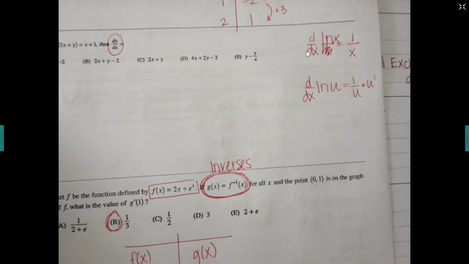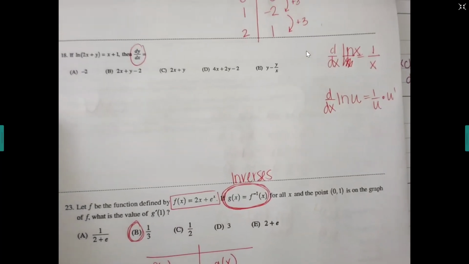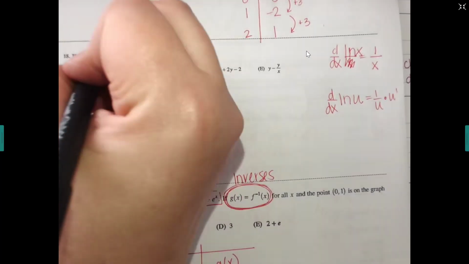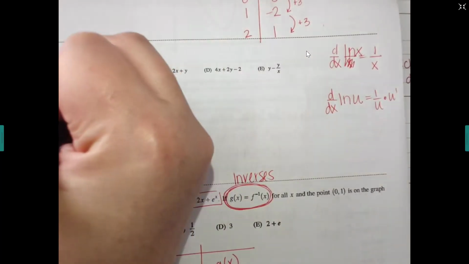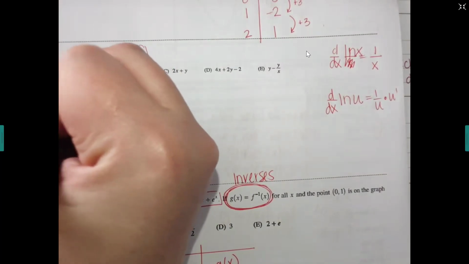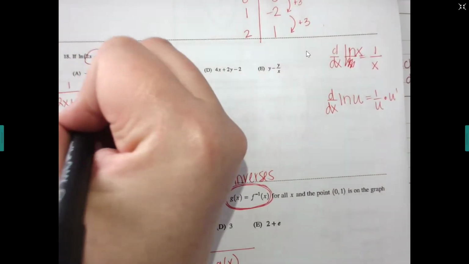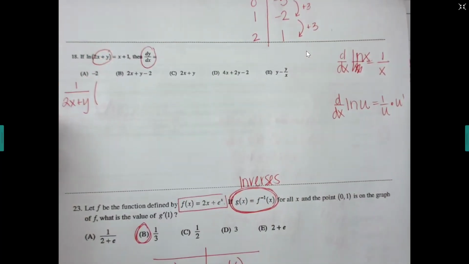So for this one, my ln has a what inside it? So then the derivative of that would be 1 over 2x plus y times. And then now I need to multiply by the derivative of 2x plus y. What's the derivative of 2x?